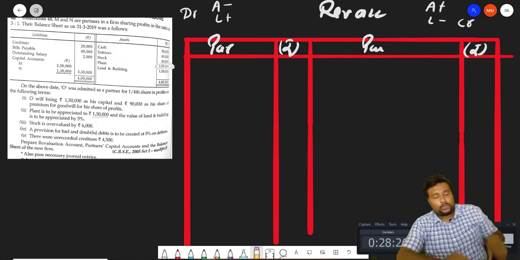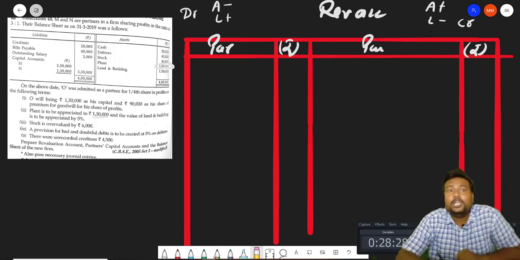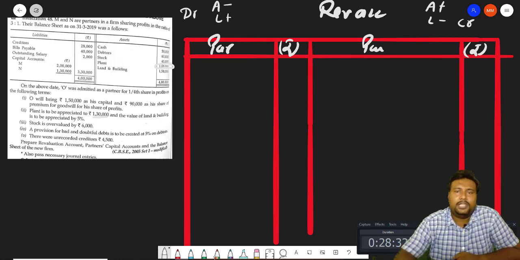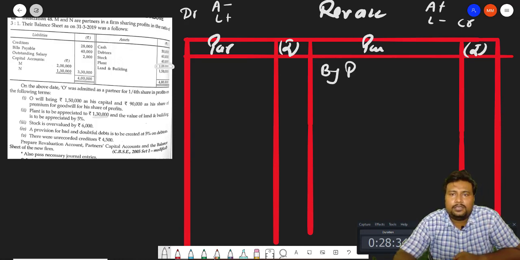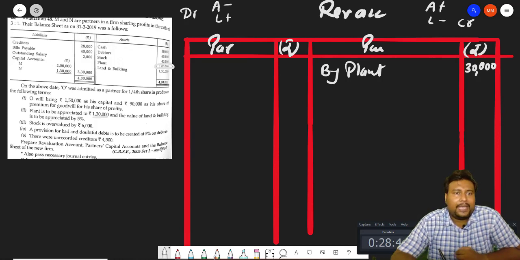Plant old value is just 1 lakh rupees. So our plant increases, so it will be recorded as by plant, and the value increases by 30,000.